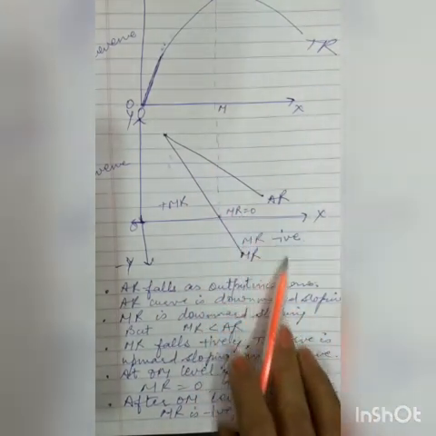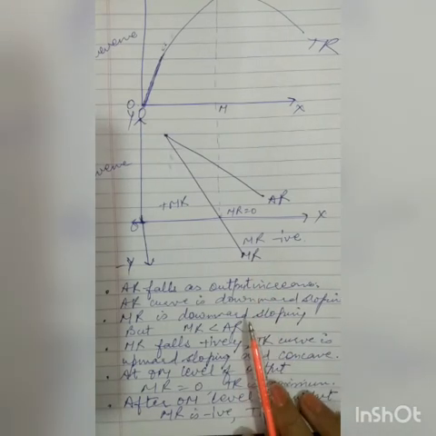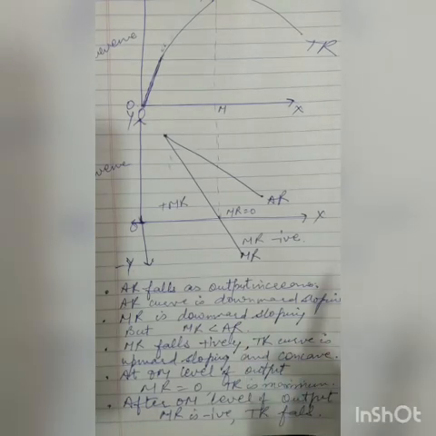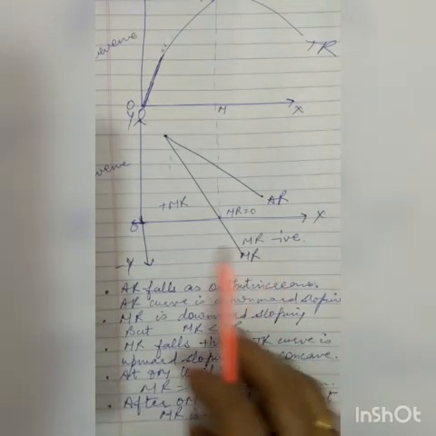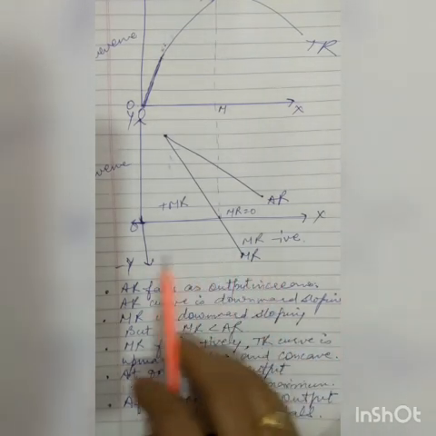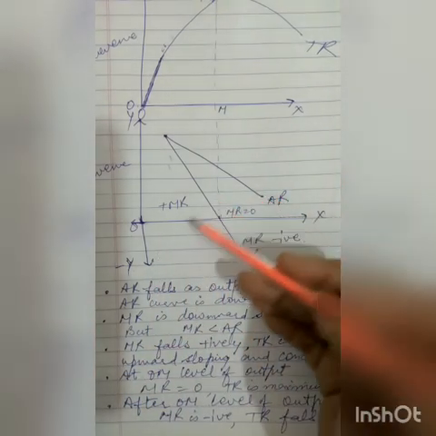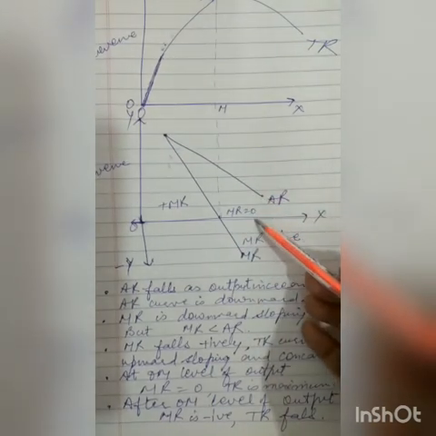In the same way, under monopolistic competition, firms have close substitutes of each other. Like I told you about the toothpaste market, all toothpastes are close substitutes. In that case, if a firm like Colgate or Pepsodent wants to sell more, it has to lower the price. With that, they can sell more.